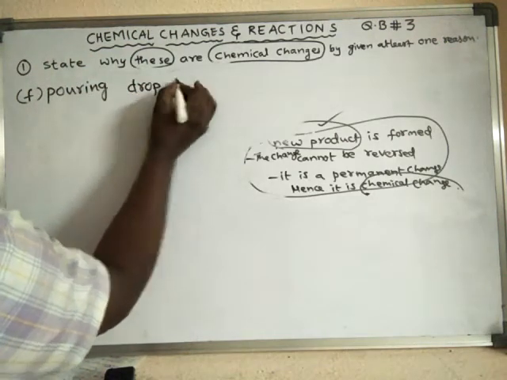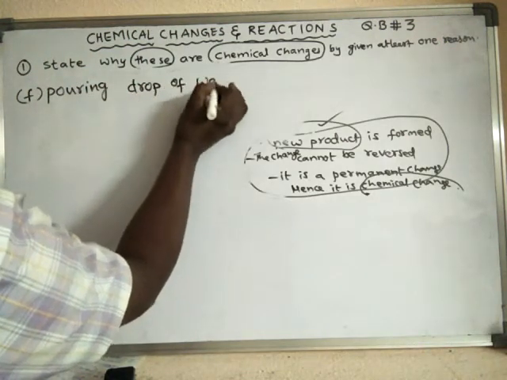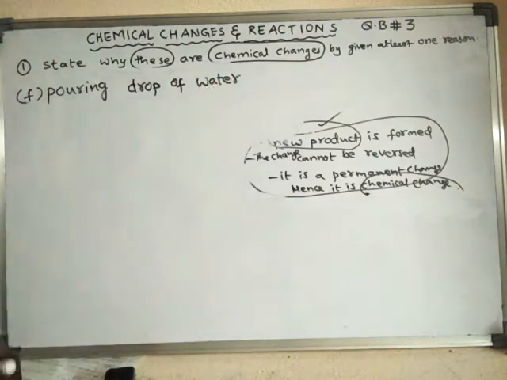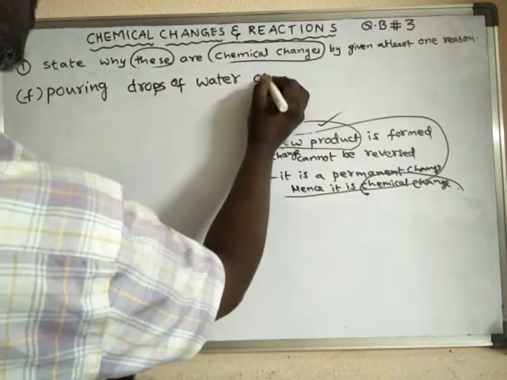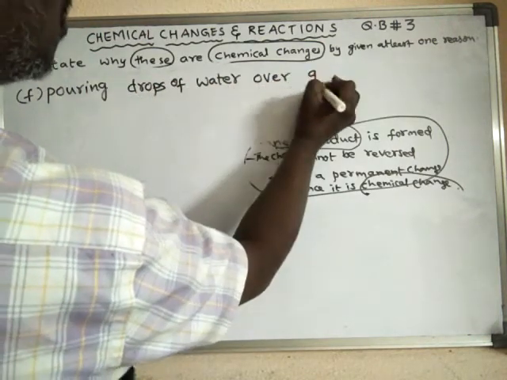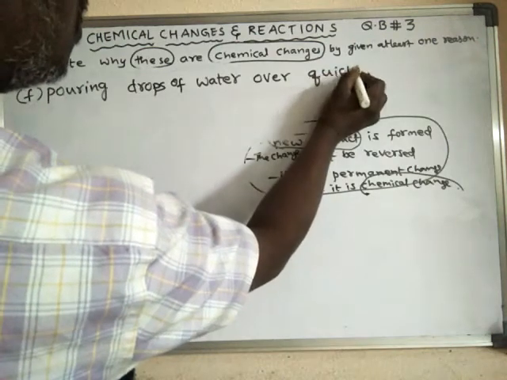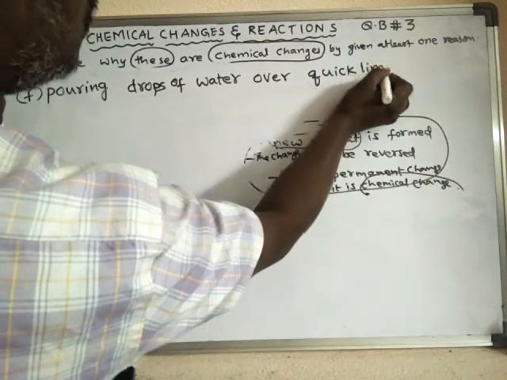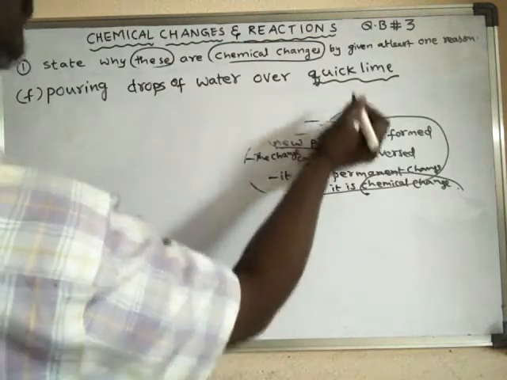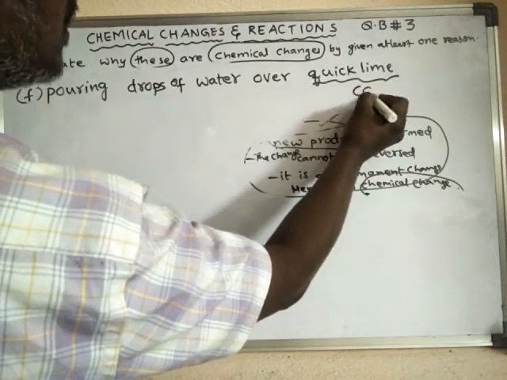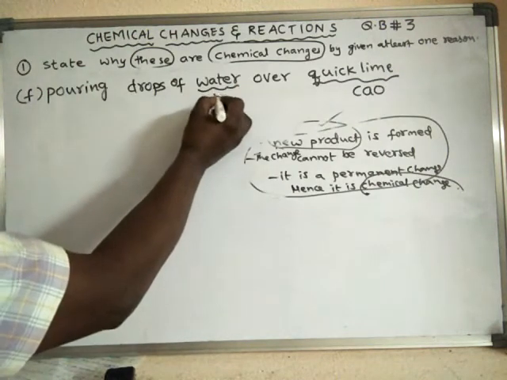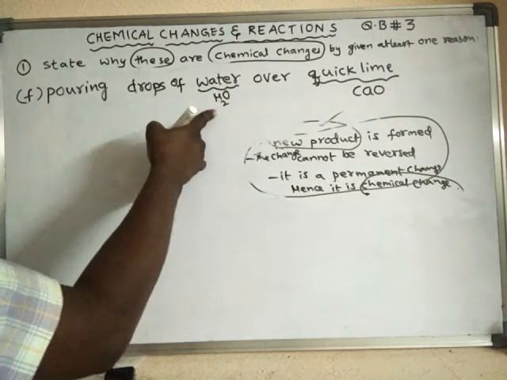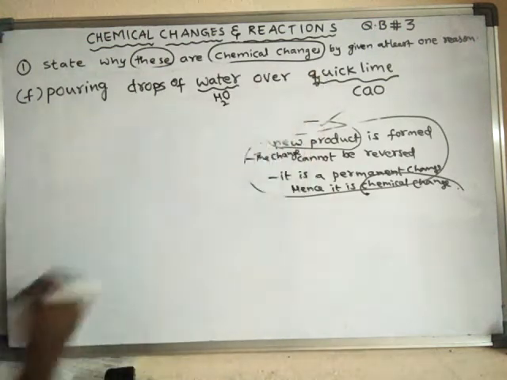Pouring a drop of water. When drops of water are poured over quicklime, what is quicklime? What is the formula of quicklime? Quicklime means calcium oxide. We know the formula of water as H2O. So when water is poured over quicklime, what happens?